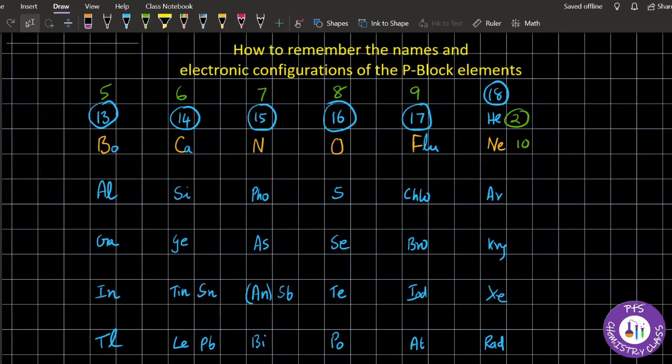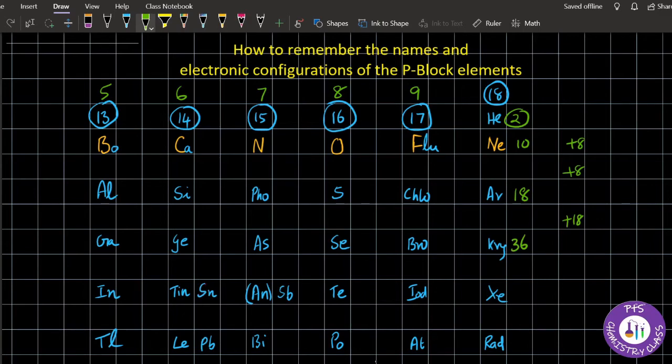Now I will teach you with group 18 how to remember the atomic numbers. Helium is 2. Now what do we do with helium? You have to add 8 to get neon. Neon will be 10. Then again you add 8 to get argon. Then you add 18 to get krypton.